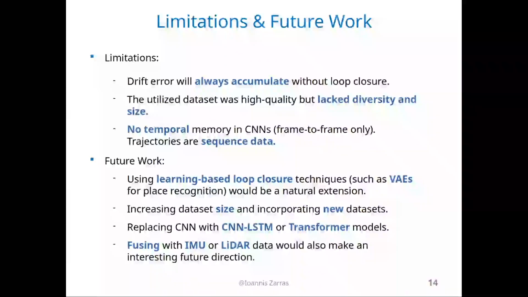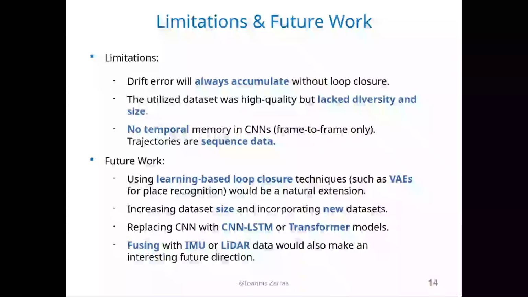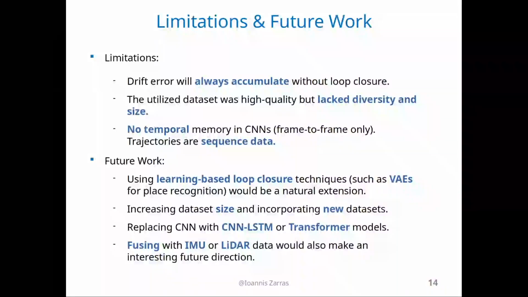We could use learning-based loop closure techniques, such as visual autoencoders for place recognition. This would be a natural extension. We could also increase the dataset size and incorporate new datasets, with more diversity. We could replace the CNN with a CNN-LSTM or transformer models, and we could fuse the visual odometry module with an IMU and LiDAR module, and this would lead us to an almost complete visual positioning system, which would be a very interesting future direction.